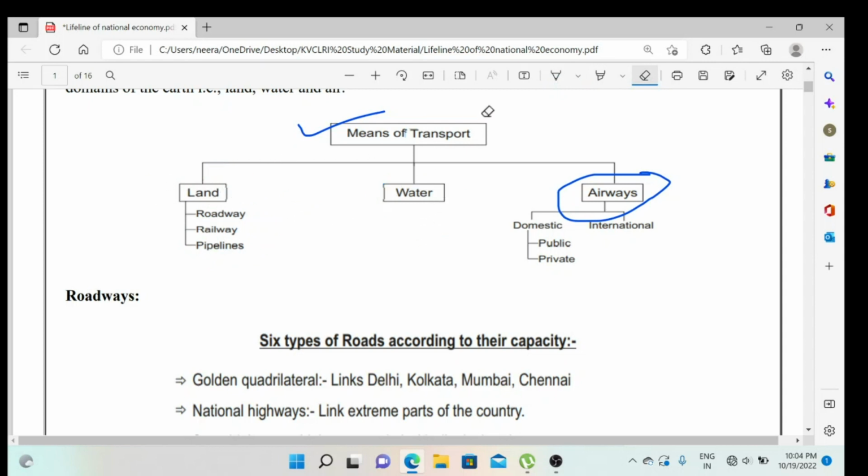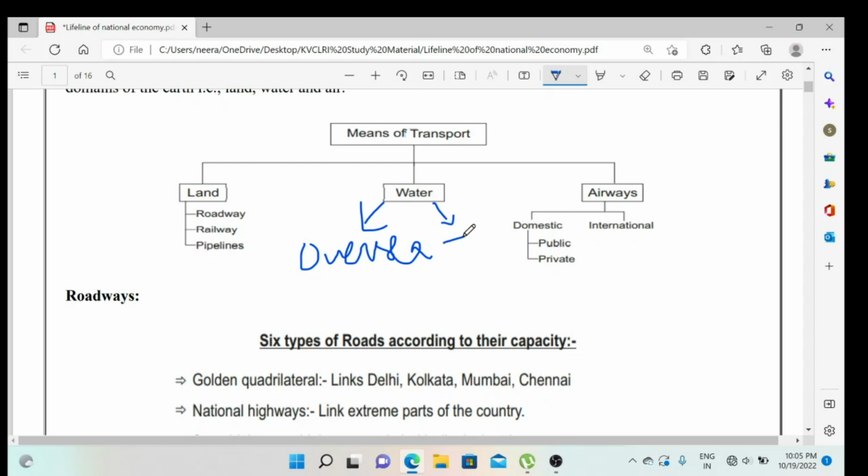Waterways are also important. How are waterways important? Whatever business, whatever import-export activities happen in the country or outside of the country, around 95% of it is done only by waterways. Waterways can be divided into two parts. One is overseas, meaning with other countries, and the second one is inland waterways.